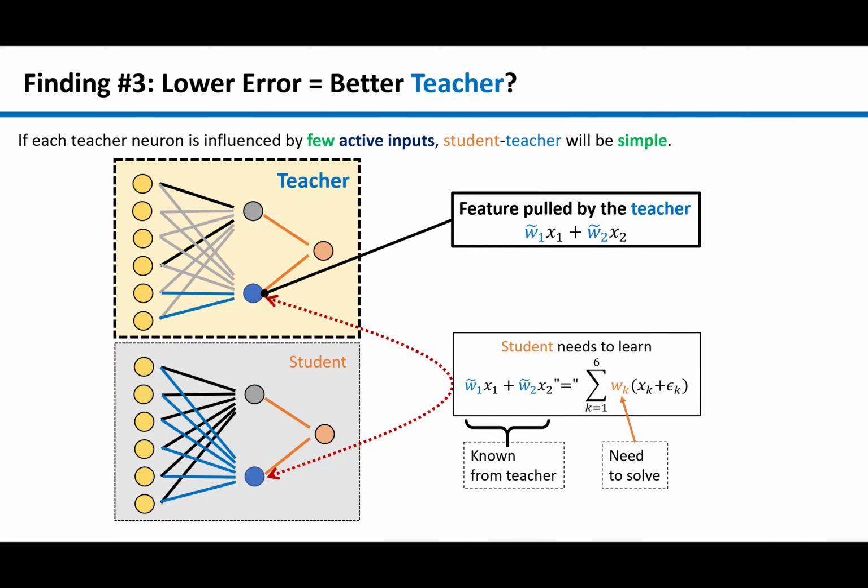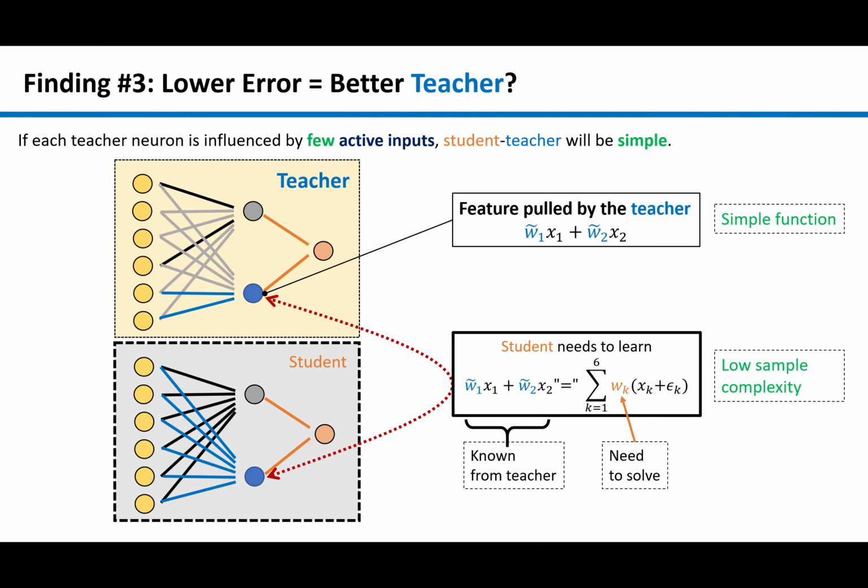Now let's assume that each neuron of the teacher is influenced by very few entries of the input. In the picture, it's only 2. Then the hidden features are very simple functions of the input. It follows that it takes fewer samples than before to train a generalizing student. Notice that even though each hidden neuron of the teacher is simple, as long as there are many of them, the overall function of the teacher network is still very complex. The idea of knowledge decomposition comes from this observation.